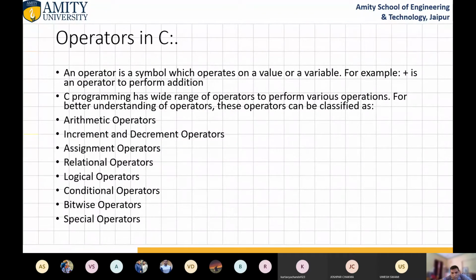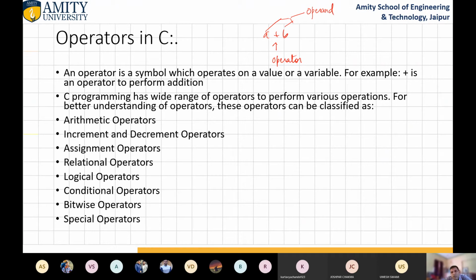Then operators. There are different operators in C. Operators are special symbols which operate between operands, like a plus b. So plus is an operator, and a and b are the variables, also known as operands, because the operator operates on them.